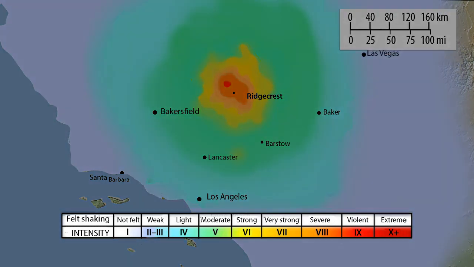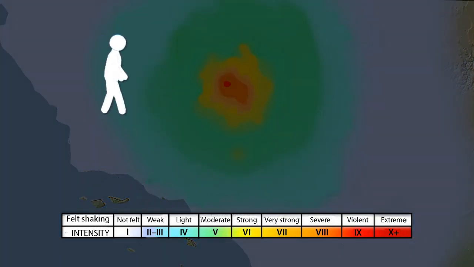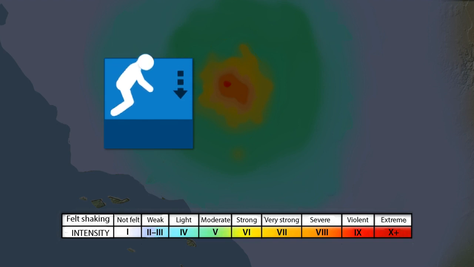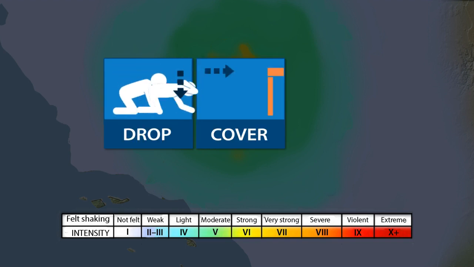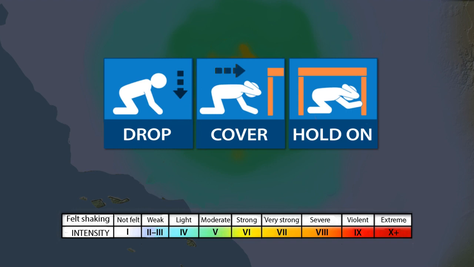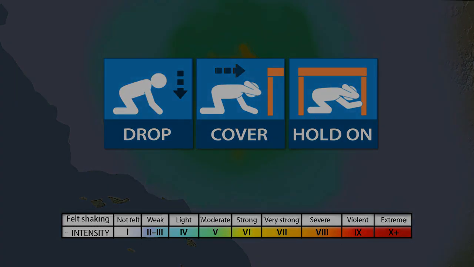In closing, if you feel the bump of an earthquake, it's important to note that the first waves may not be the strongest. Take immediate actions to drop, cover, and hold on before strong shaking arrives, which can save lives and reduce the risk of injury.